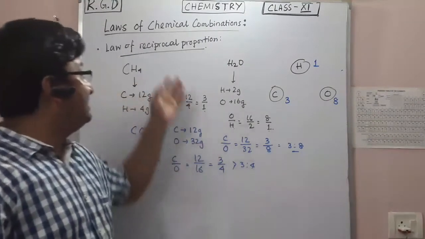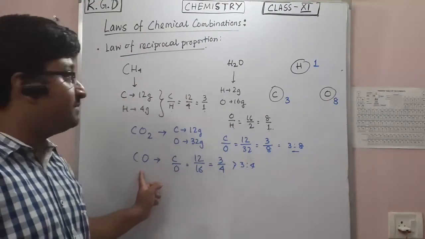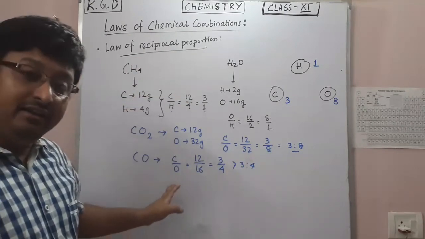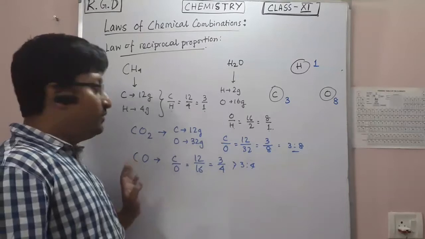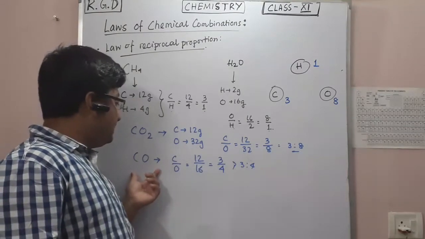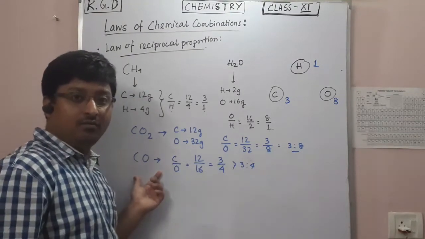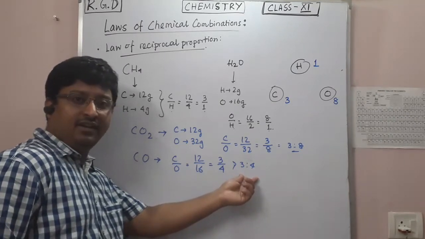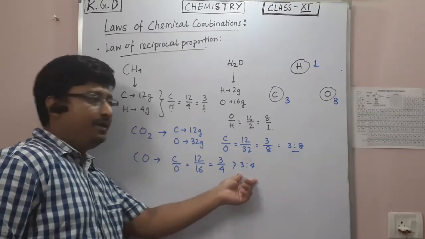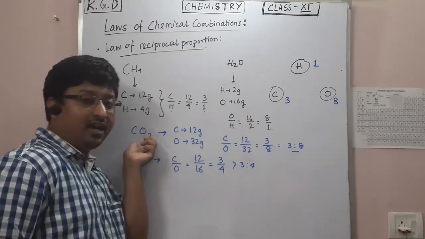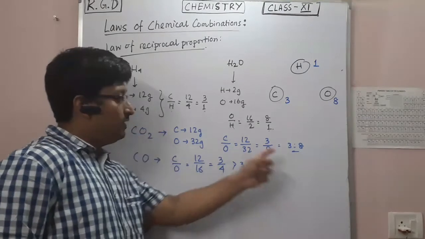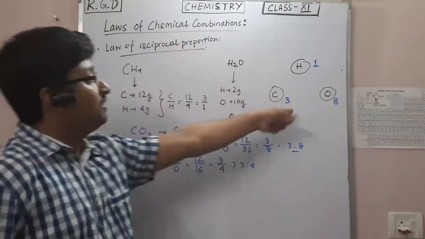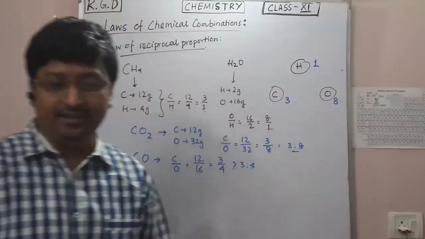Okay, and see, this is the exception, a definite exception. The law of reciprocal proportion does not follow, and maybe due to the incomplete combustion, the formation of carbon monoxide, this law is not valid. The ratio is different. And in the case of complete combustion, you get carbon dioxide. Okay, and this carbon dioxide leads to the ratio 3 is to 8, which follows the law of reciprocal proportion.